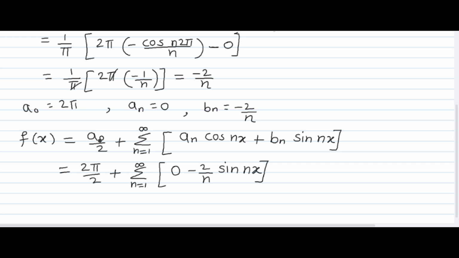So this is the final answer for Fourier series: pi plus summation n running from 1 to infinity minus 2 by n sin nx. So function x we have expressed as a series of sine terms.